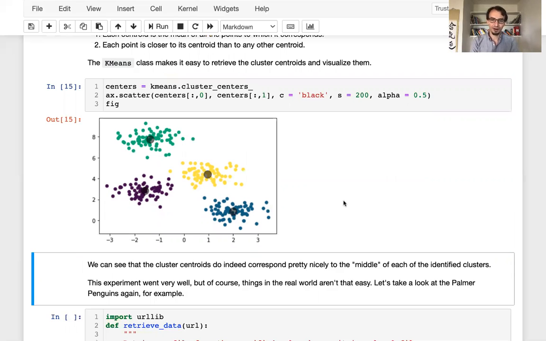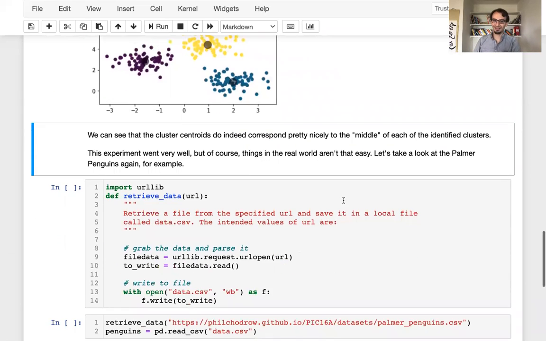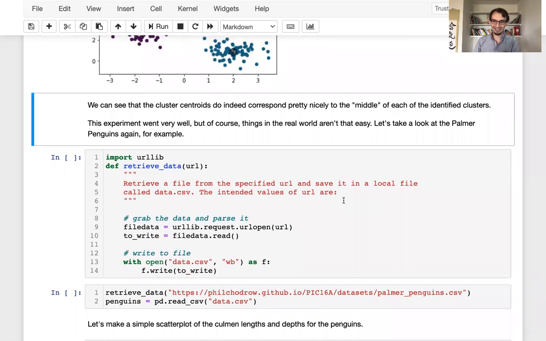We had a false start in which we chose not enough clusters, and so we didn't do a very good job of detecting. Then we increased the number of clusters, and we did a pretty nice job of getting the result that we need, finding the clusters in the data. Now, this experiment went very well, but real things in the real world are never quite that easy, of course. So let's take a look now at the Palmer Penguins data set.